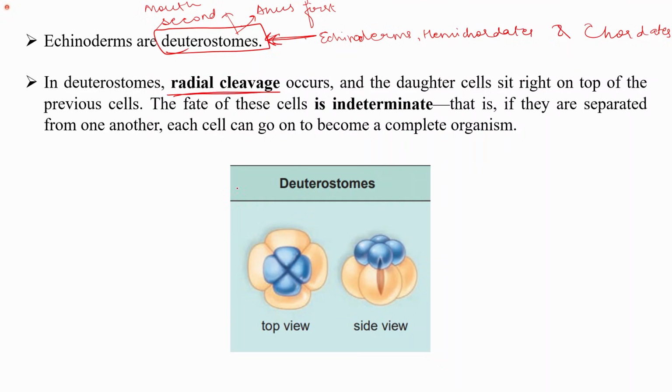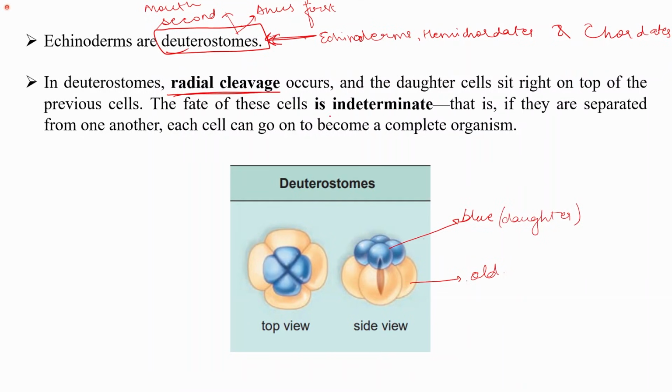You can see this is the top view. This is the side view. So in this, the daughter cells, which are shown here in blue color, sit right on top of the previous cells. These are the old cells. So the daughter cell sits on top of the old cells or the previous cells.